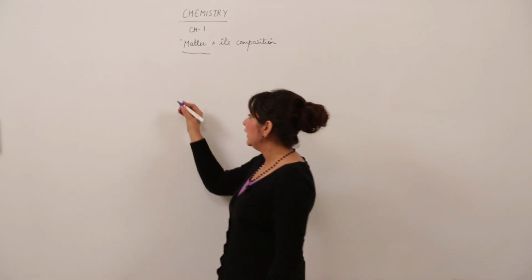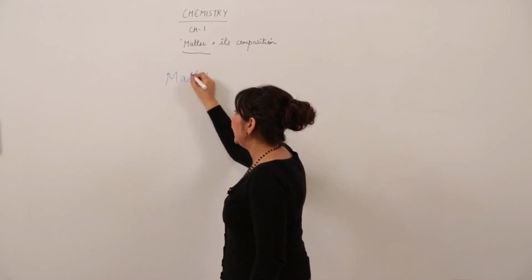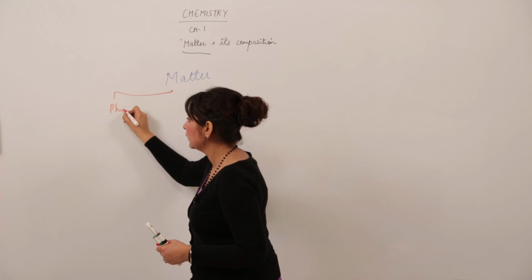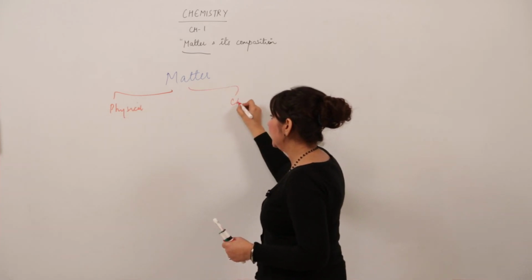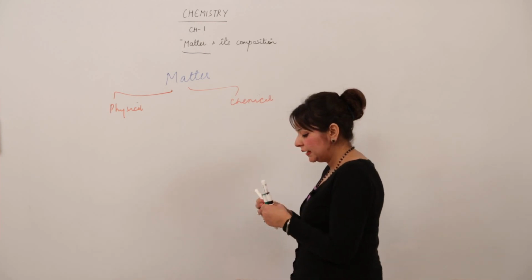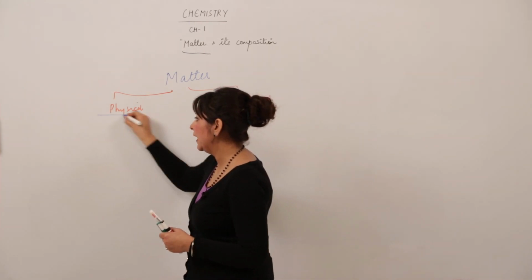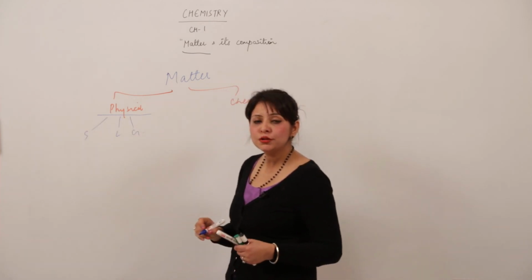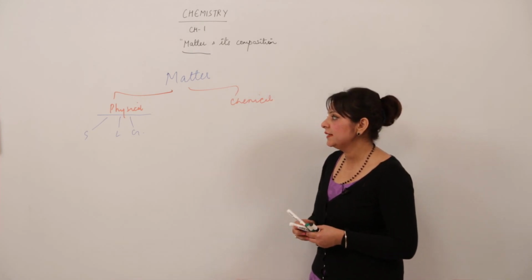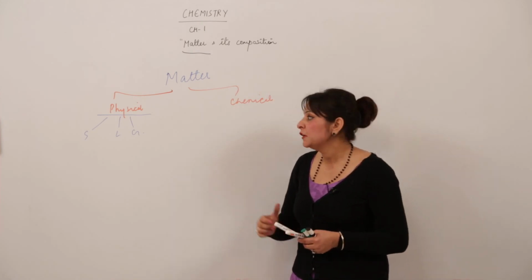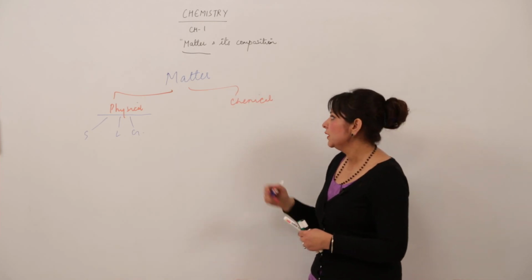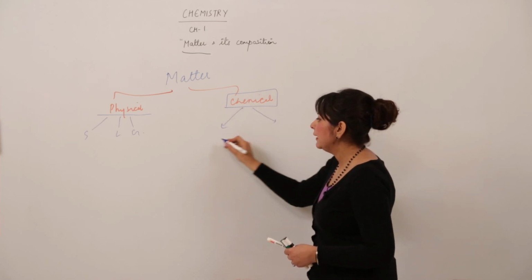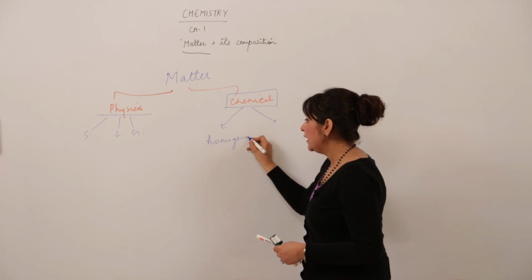As I have told you, matter can be classified into two categories, that is, on the basis of physical classification and on the basis of chemical classification. We have already covered the physical classification, that is, the different states of matter: solid, liquid and gas. And I have also told you about the 4 more states in which matter can exist. Now coming to the chemical classification, we can classify matter on the chemical basis into 2 categories, that is, homogeneous and heterogeneous.